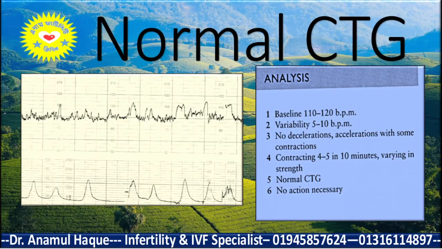So now let's analyze these CTG papers. Here you see there are multiple accelerations of the heart rate with the uterine contraction. Here the fetal baseline heart rate is 110 to 120 beats per minute, and variability is here 5 to 10 beats per minute. There is no deceleration and there is some acceleration with the uterine contraction. So this is normal CTG.